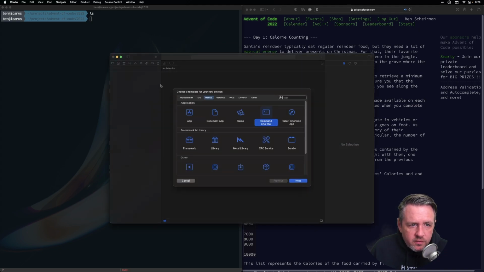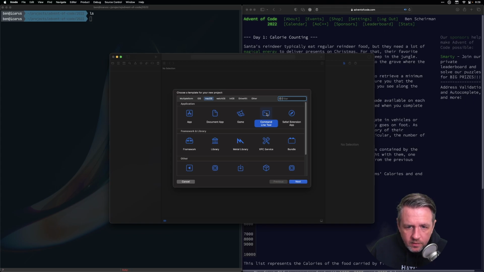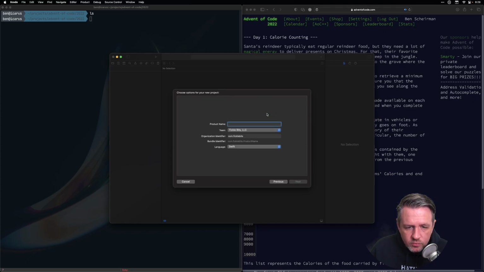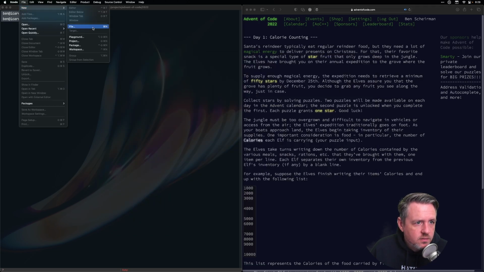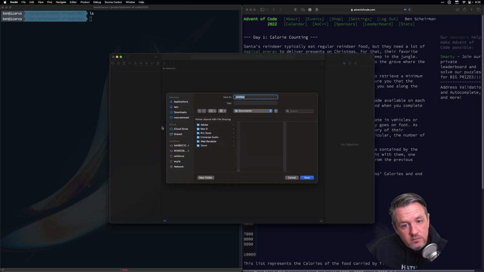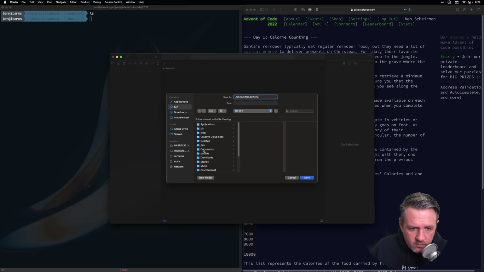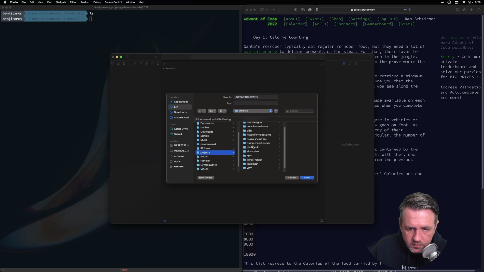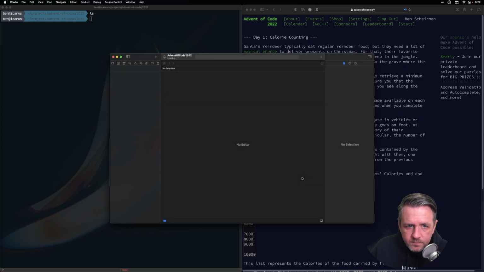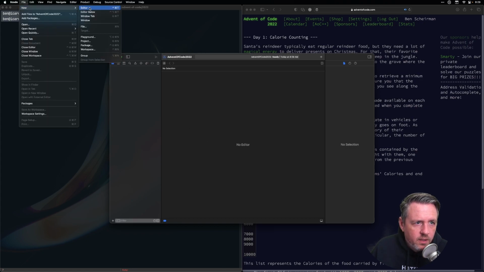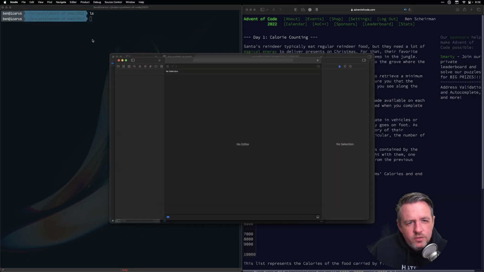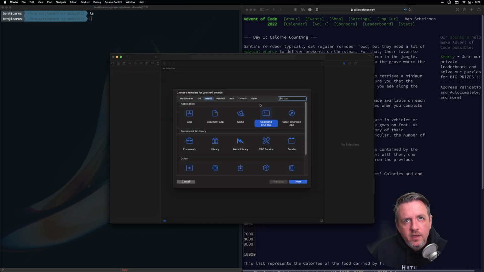All right, let's create a new project. We will make this a command line tool. I actually want to create a new workspace first. And I'm going to call this Advent of Code 2022. I'll put that in Projects and Advent of Code 2022. Okay, and then I want to add a new project in here. I'm not quite sure if I want one project per day or one project that just contains a bunch of targets, executable targets.